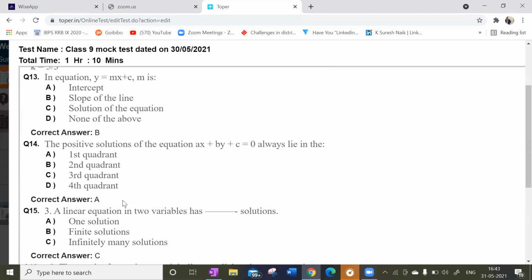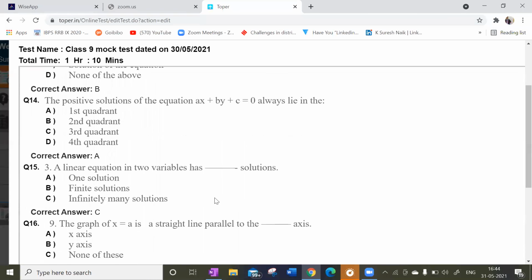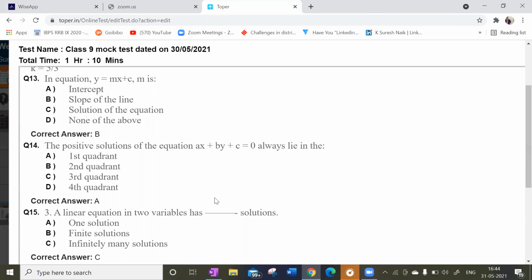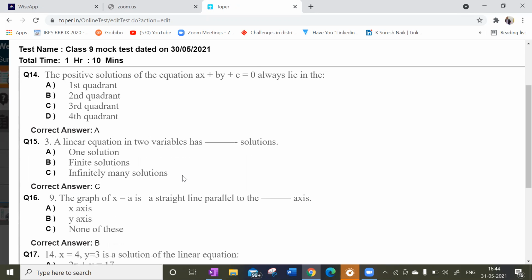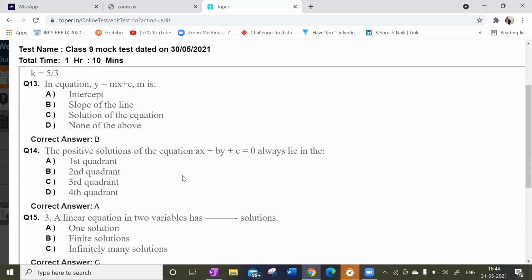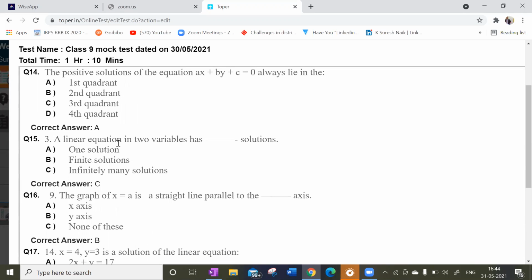Next, in the equation y is equal to mx plus c, m is what? Slope of the line. Very simple. That is y is equal to mx plus c, the slope intercept form, that is the slope of line form. Remember, you will be learning in future classes. Let us check the options. Intercept is not possible, solution of the given equation is not possible, none of the above is not possible. Slope of the line is correct.